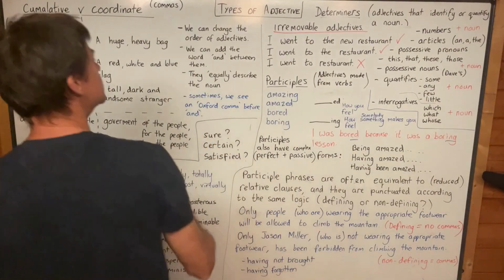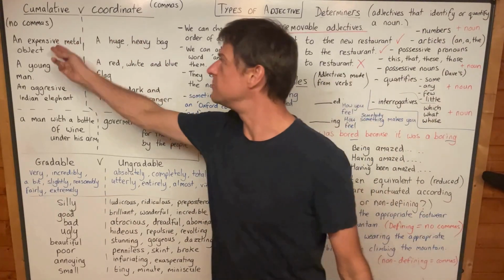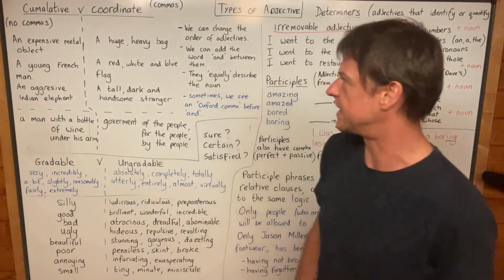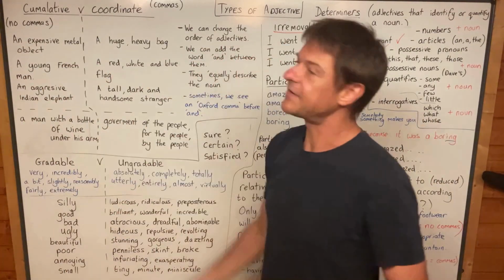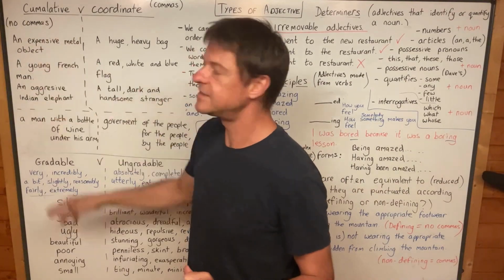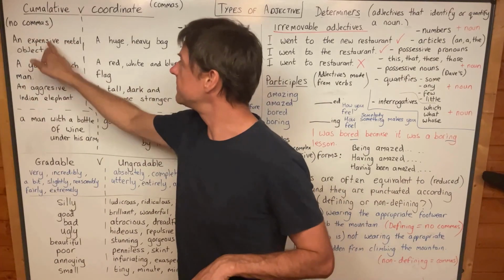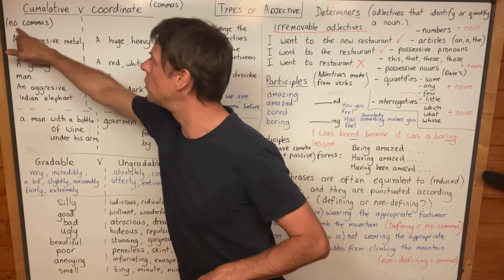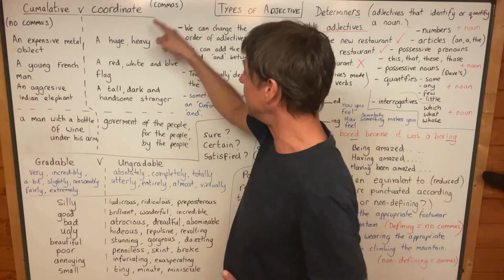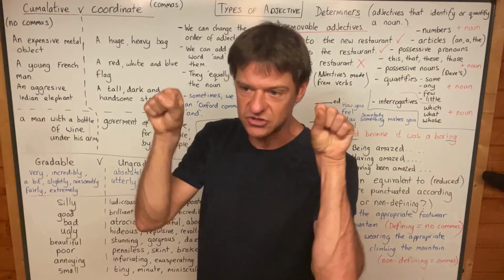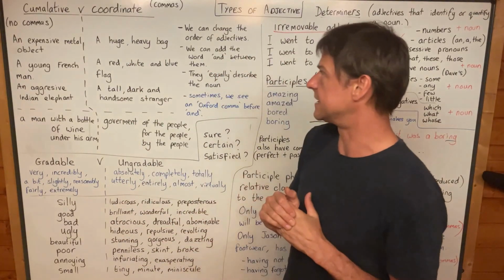Welcome to a class on types of adjective. So we're going to kick off with the difference between cumulative adjectives and coordinate adjectives, because it's good to compare the two. Cumulative adjectives, when they are listed without an "and" in between them, when it's just "expensive metal", don't have a comma between them, whereas coordinate adjectives do have a comma between two adjectives next to each other. So they are different and they are punctuated differently.